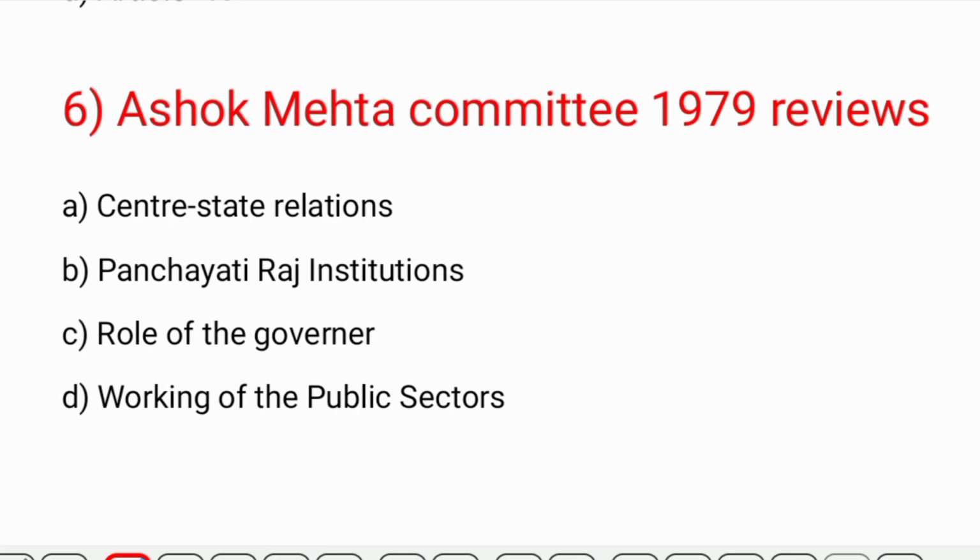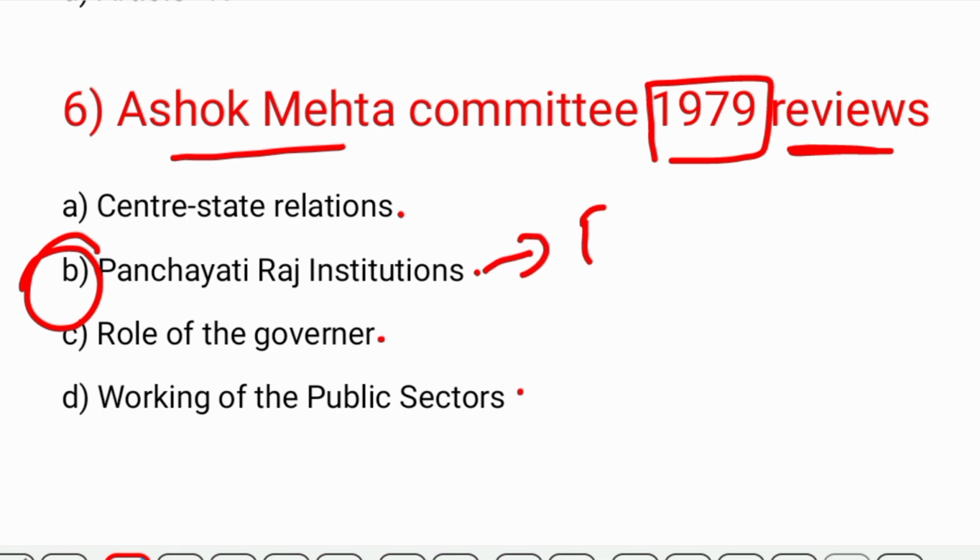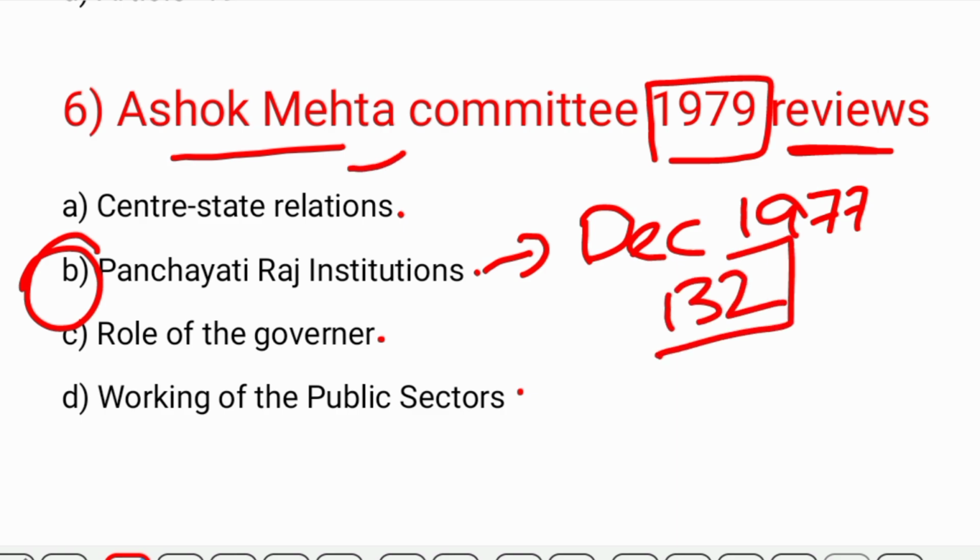And the next question is: the Ashok Mehta Committee 1979 reviews center-state relations, panchayat raj institutions, role of governor, or working of public sectors. So think of the answer. And the answer is Panchayati Raj institutions. It was appointed in December 1977, and the chairman of this committee is Ashok Mehta, and it has made nearly 132 recommendations. And let's move to the next question.